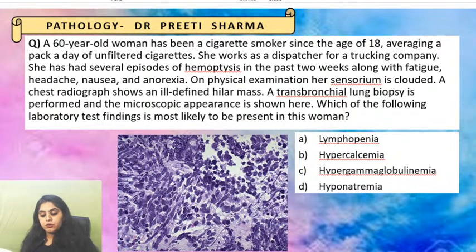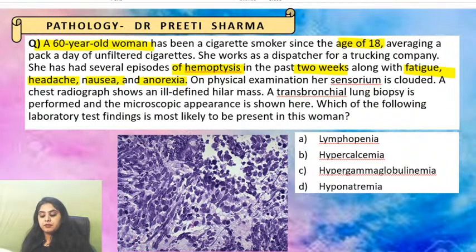There's a 60-year-old woman who has been a cigarette smoker since the age of 18. Okay, moving on, she works as a dispatcher for a trucking company. She has had several episodes of hemoptysis. Okay, lung involvement we are talking about in the past 2 weeks with fever, fatigue, headache, nausea, anorexia.